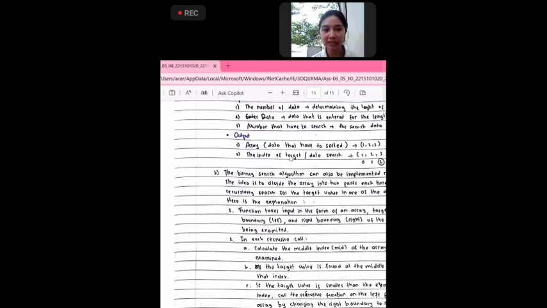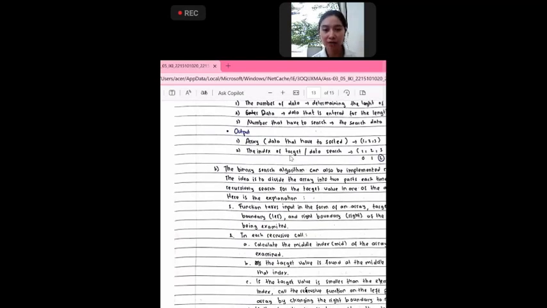And what is the output? First is the array, data that has to be sorted. Example, if we input some numbers like 2, 3, and 1, the output from this program is 1, 2, and 3. This means the array has been sorted. The second is the index of the target or searched data.